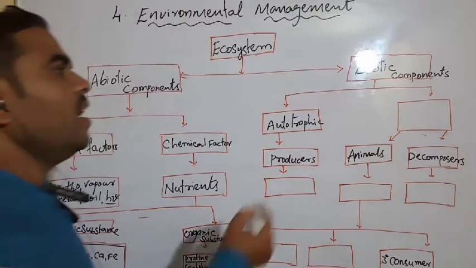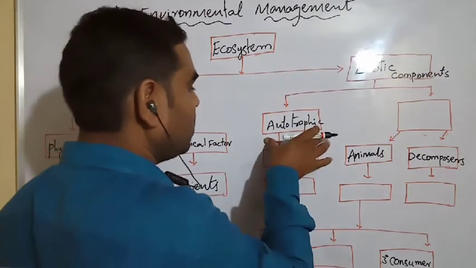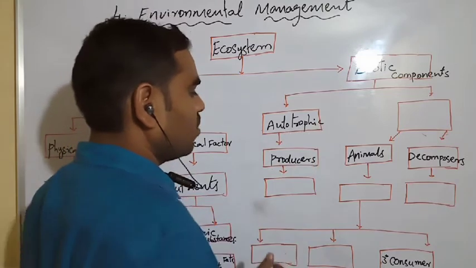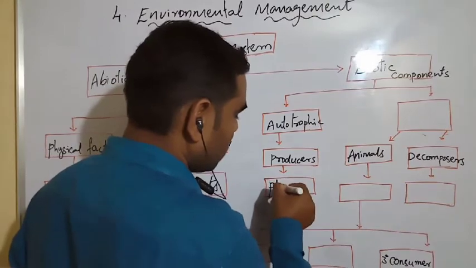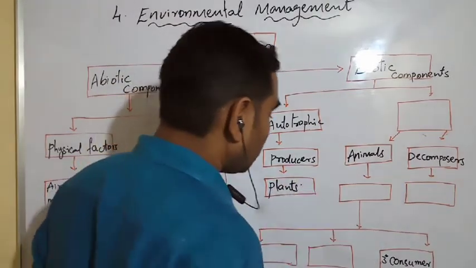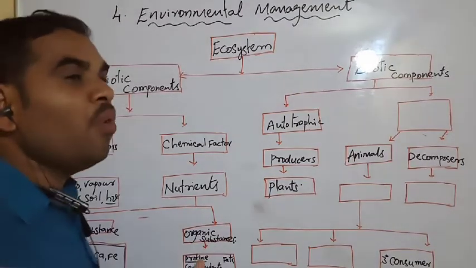Next we see the biotic components. Autotrophic means producers. What are producers? Plants. Plants are producers because plants prepare their own food.